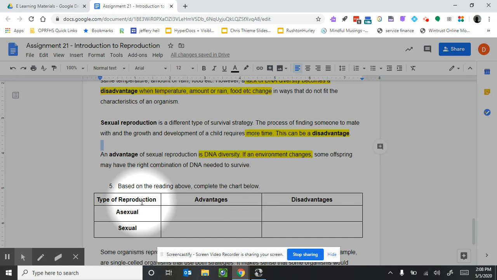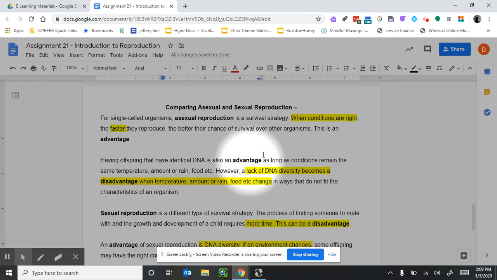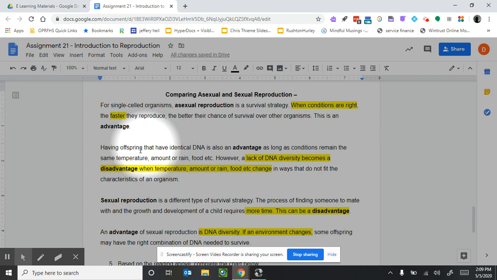So types of reproduction. What is an advantage or benefit of asexual reproduction? Well, up here, we saw they can reproduce faster and as long as conditions are right. Also, they have the same DNA. Another advantage too. So we have they can reproduce faster and they have the same DNA.